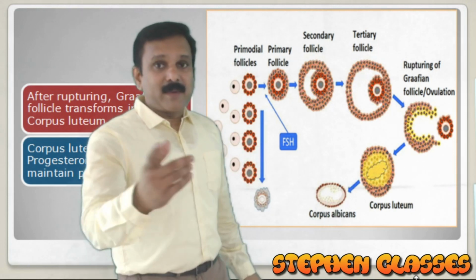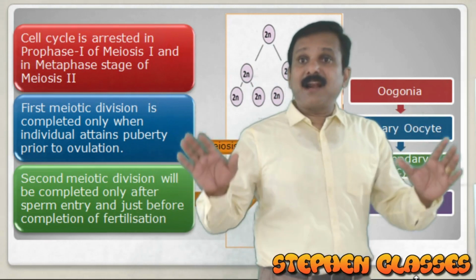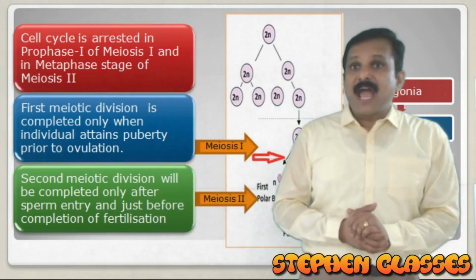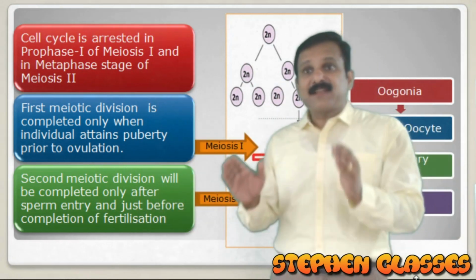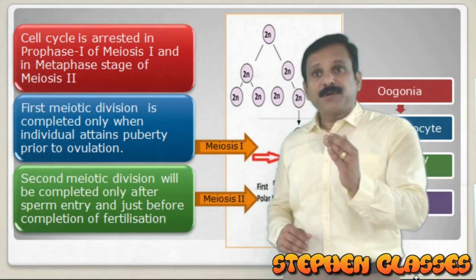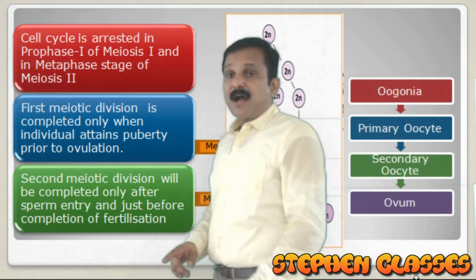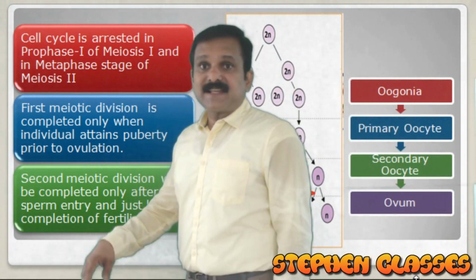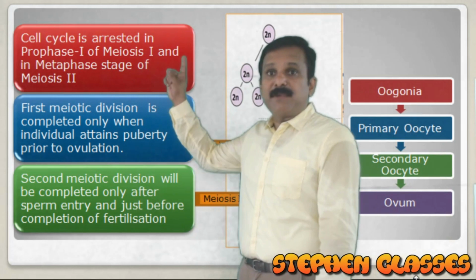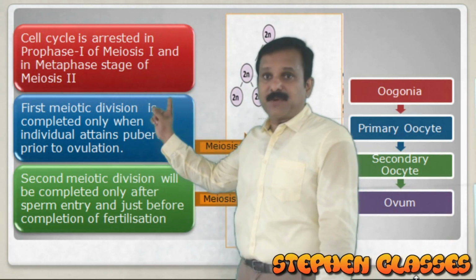Now we have the next slide for you. This slide clearly explains the stages at which the cell cycle is getting arrested. I told you when I explained that the cell cycle is arrested at two stages: one is in the prophase 1 of meiosis and the other is in the metaphase stage of meiosis 2.